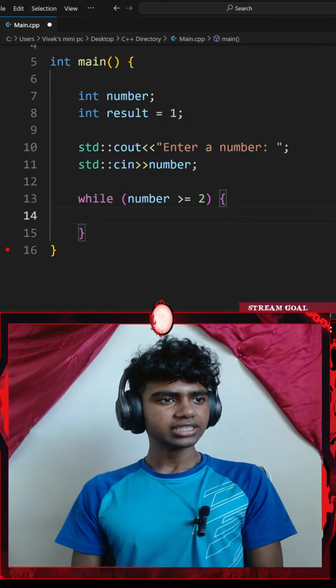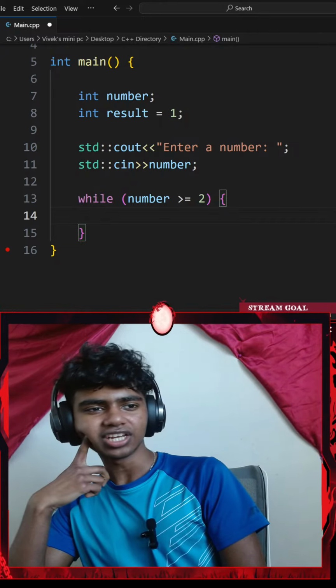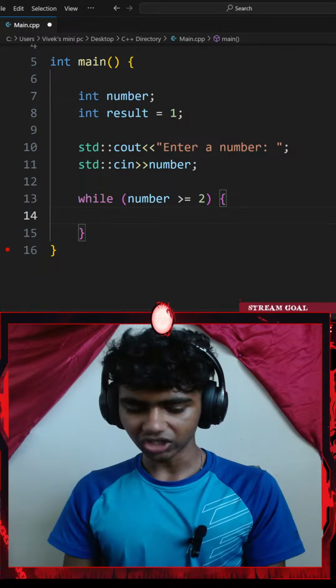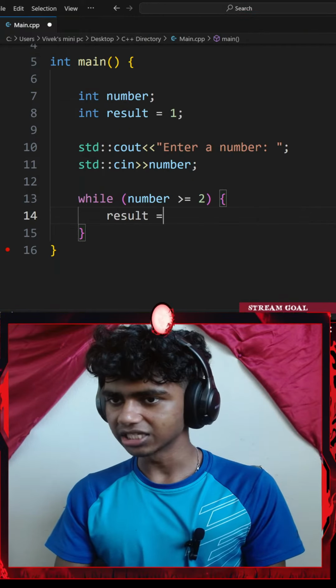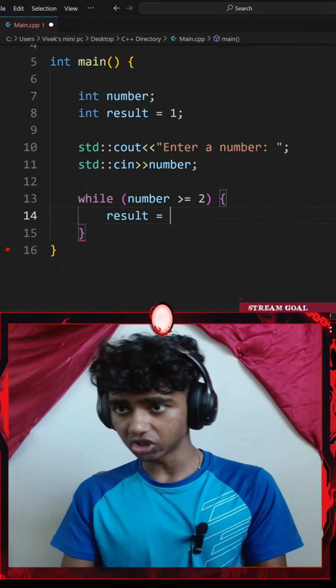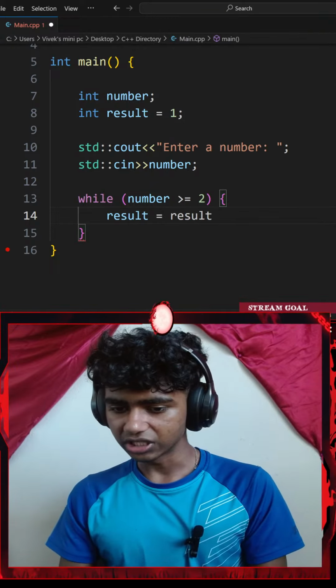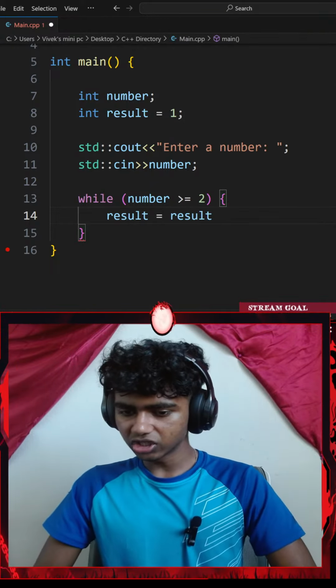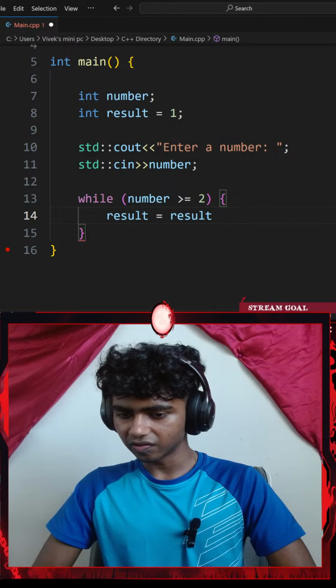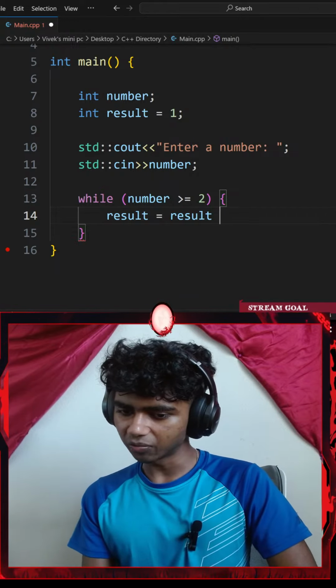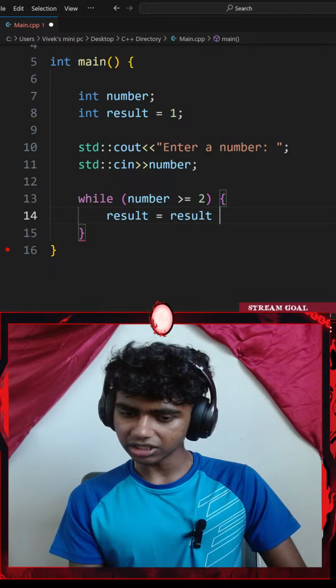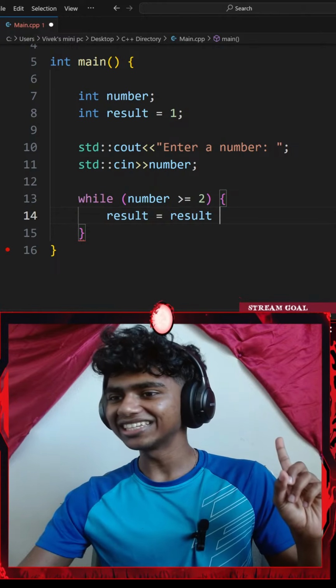Okay, so it says use a while loop to calculate. So, okay, let me actually try something. I'll go with my result. I'll set my result variable equal to my result. If num modulus 2 equals to 0, then result equals to result multiplied by num, then num minus. Okay, that makes sense, guys.